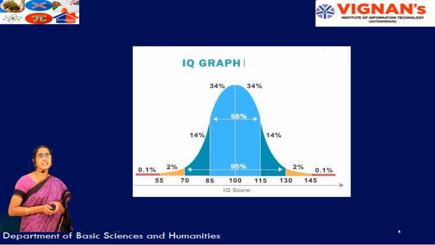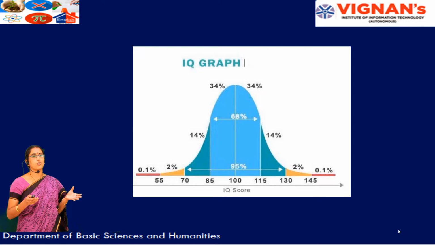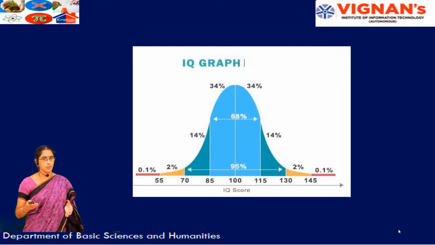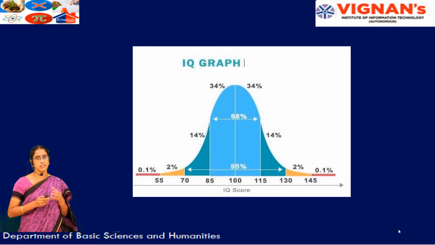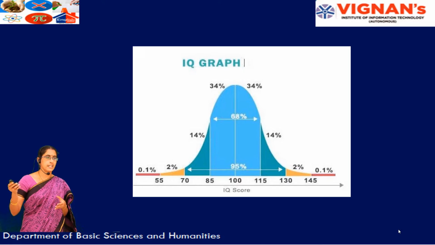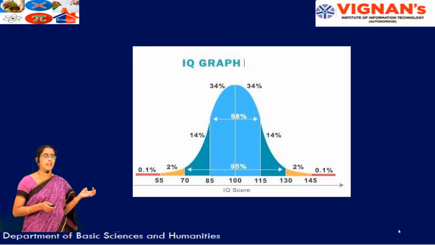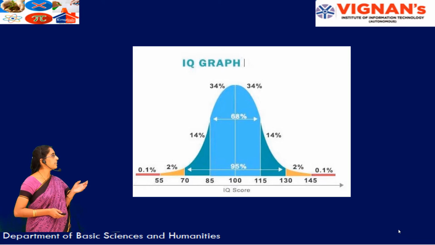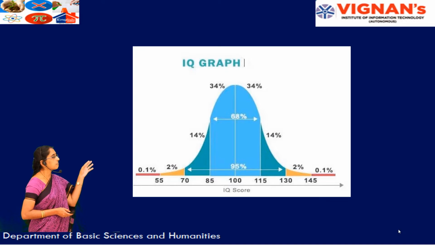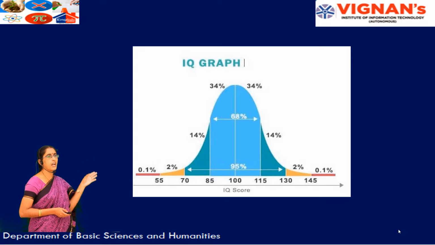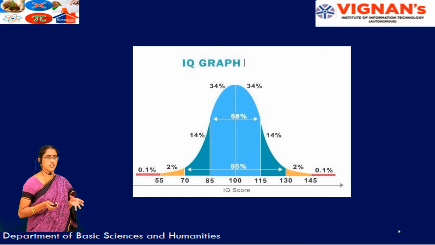The next application we can take is the IQ level. IQ, the intelligence coefficient, is common to every human being. But the thing here is the way we utilize our IQ levels. Someone uses it to the maximum extent, someone uses it at a moderate level, and due to some physical defects, some people use it at a very low level. If you see the IQ graph, the central line is there, that is 100 here. That means 90% of the people use their IQ levels depending on their situations.